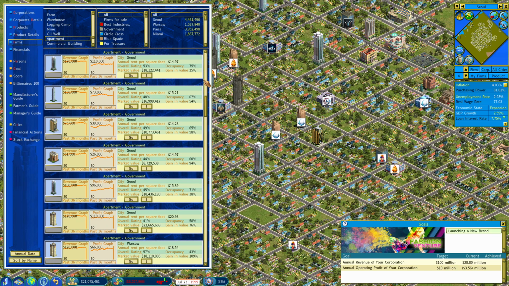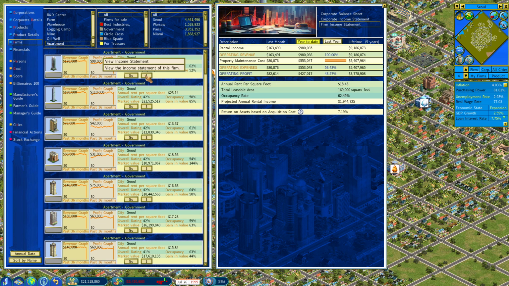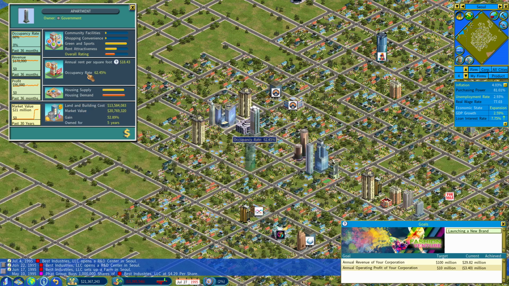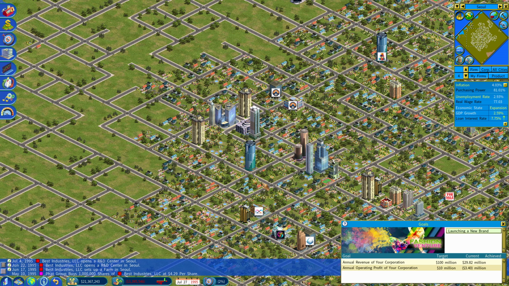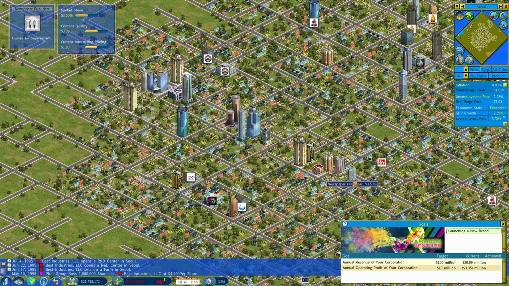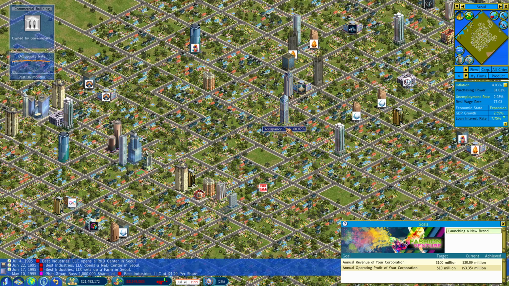Why are they 13% occupancy? It'd be good to see what the occupancy rate is in the city overall, but otherwise I'm not sure how you're supposed to predict. Okay, that's interesting. That's just the individual firm. I don't think you can go too wrong getting into it.